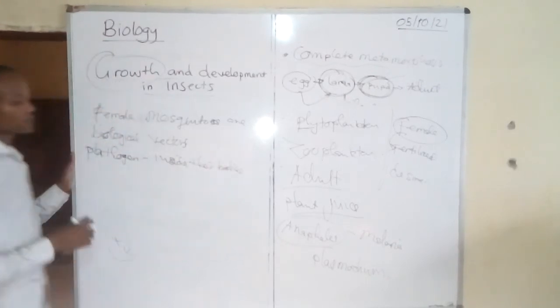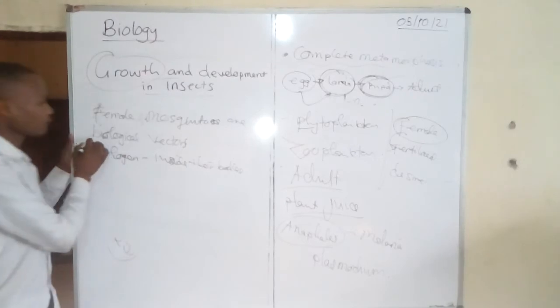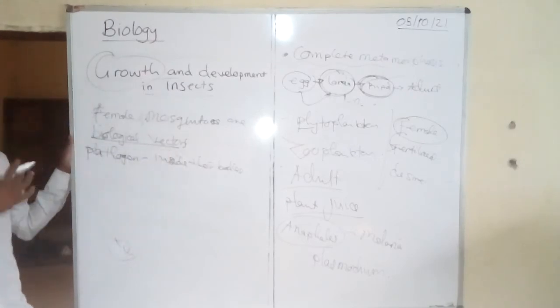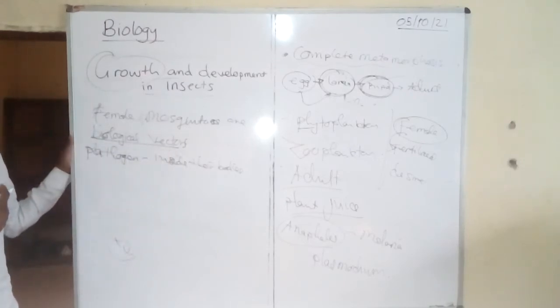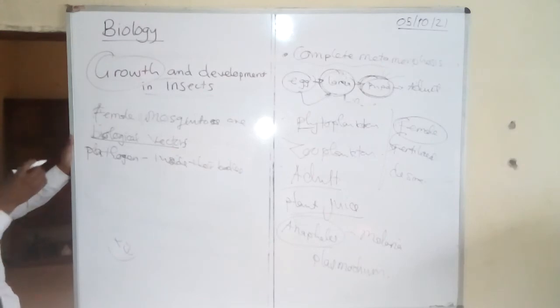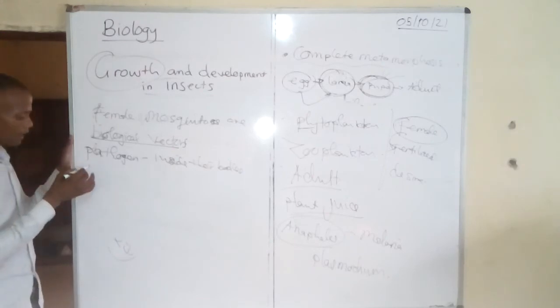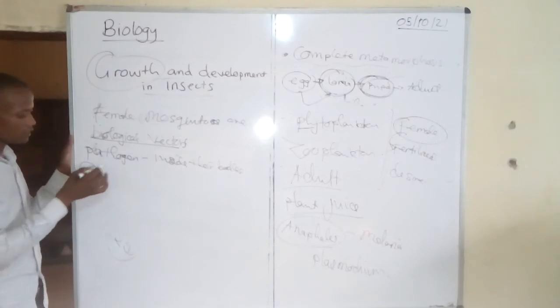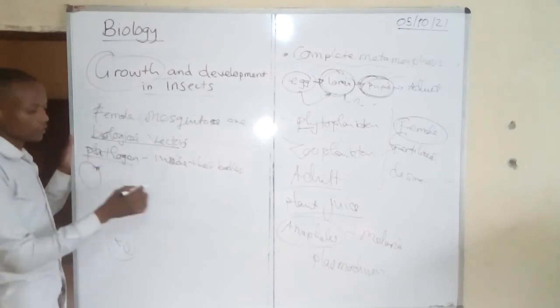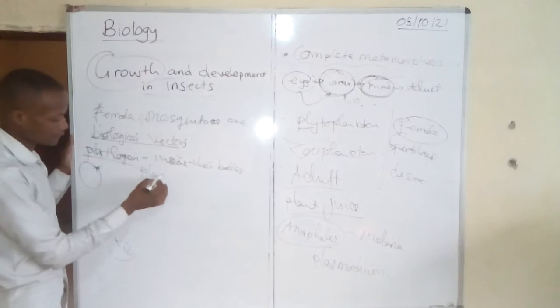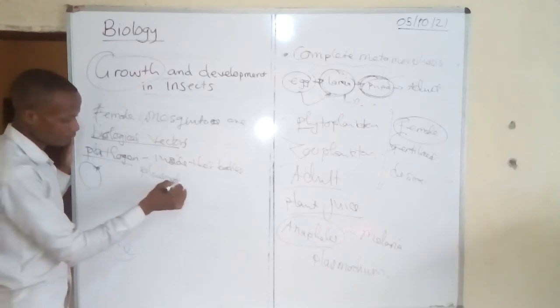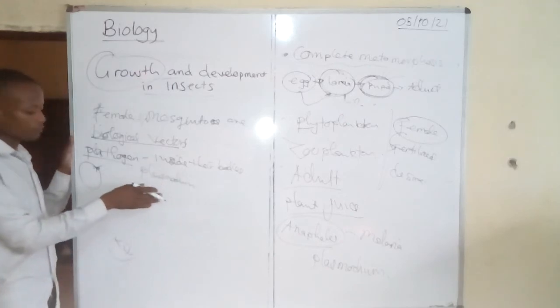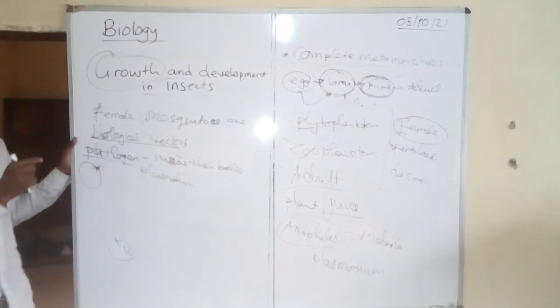Inside their bodies. So they are called the biological vectors because they carry this pathogen inside their body. Now, when a female mosquito bites an animal like a human being, they inject these organisms, which are called the plasmodium in that case. They inject this plasmodium into the bloodstream.